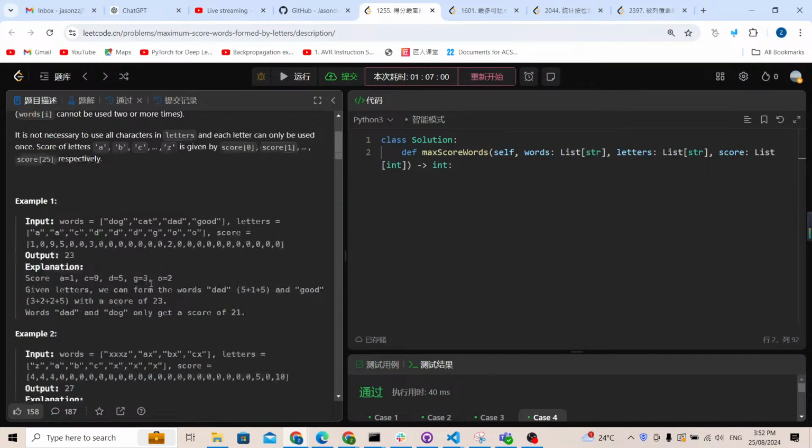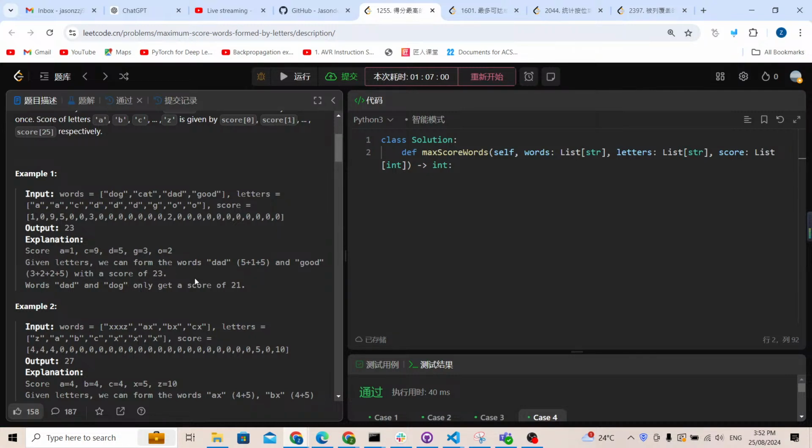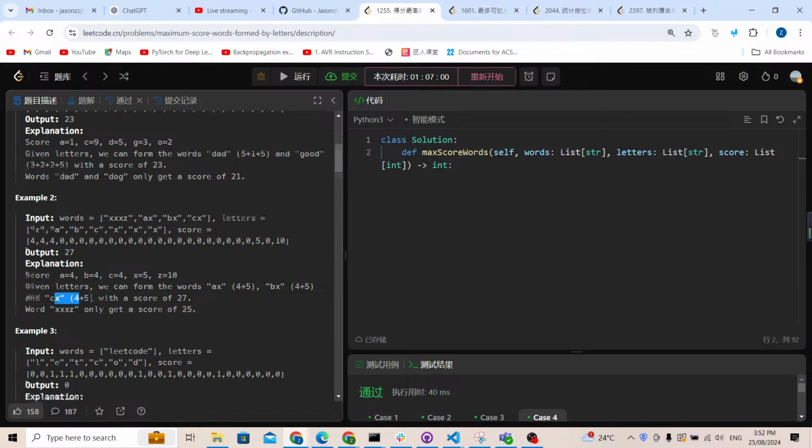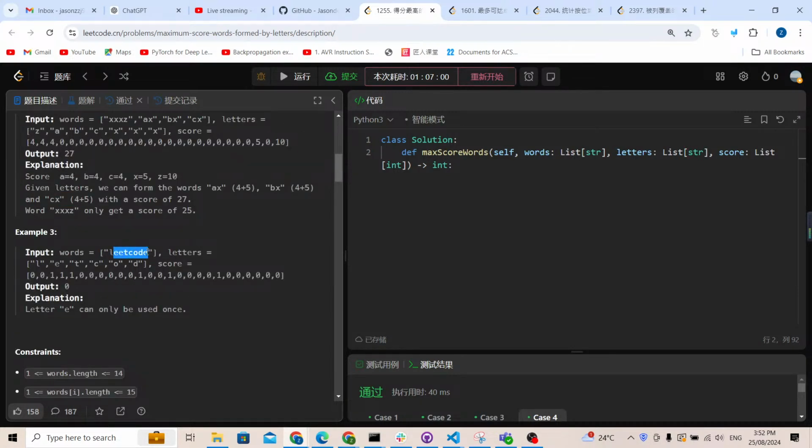For the first example, there can be some answers. For example, dead and good meets the conditions and the score is 23. But there are also other combinations like dead and dog, which is 21, but we're going to choose the maximum. Now let's check the next one. For this one, the maximum is going to be 27. We can choose AX, BX, and CX. And for this one, we cannot choose Leetcode because there's only 1 E, and we need at least 3 E's. It means it is not possible, so we're going to return 0.